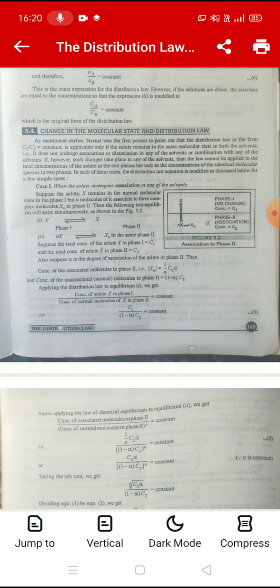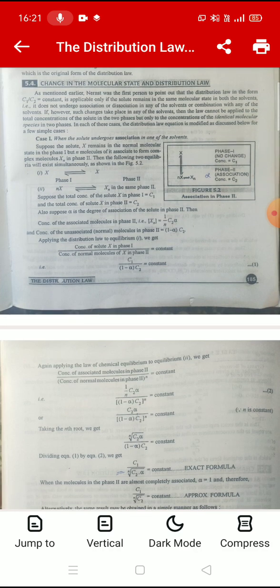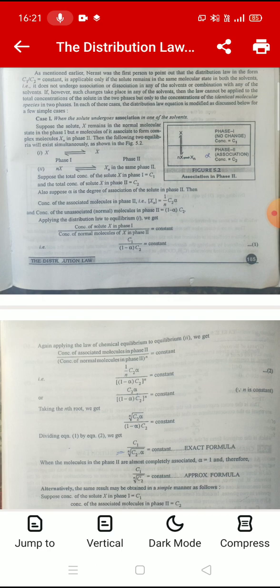Also suppose alpha is the degree of association of the solute in phase second. Then concentration of associated molecules in phase second, that is Xn, equals 1 upon n C2 alpha, and concentration of unassociated or normal molecules in phase second equals 1 minus alpha into C2. Applying the distribution law to equilibrium in case first, we get concentration of solute X in phase first divided by concentration of normal molecules of X in phase 2 equals constant. C1 upon (1 minus alpha) C2 equals constant.